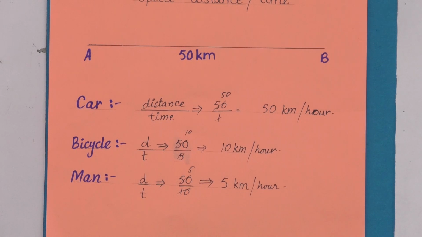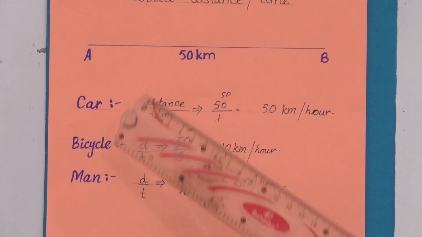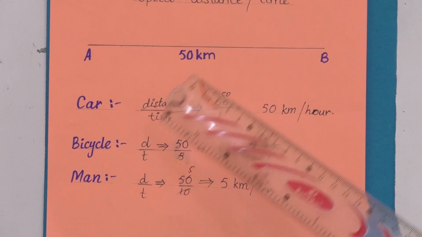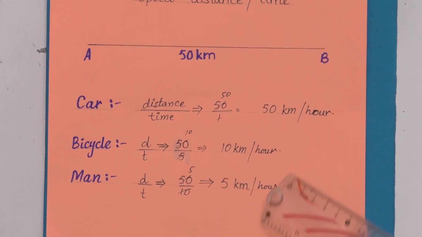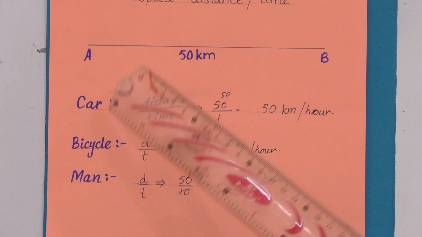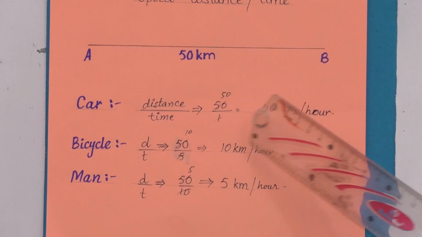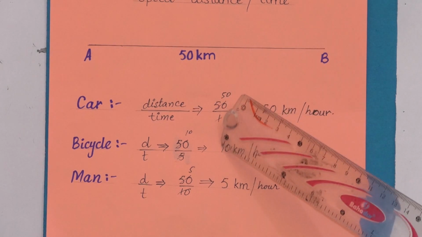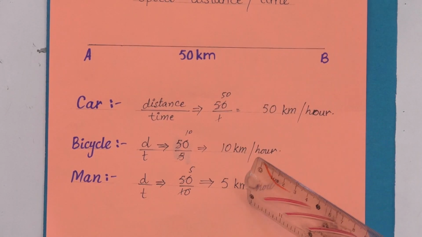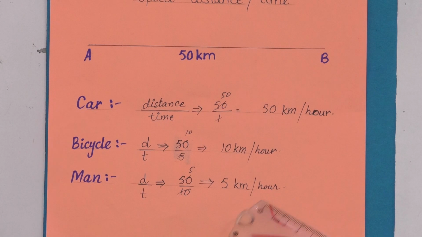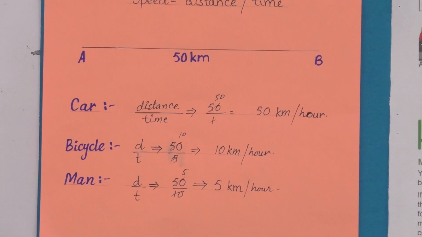Here you can see there was a difference between the car, bicycle and man, and the speed was also different. The car traveled 50 km per hour. The cyclist covered the distance with a speed of 10 km per hour, and the speed of a man was 5 km per hour. Next, we will talk about machines.